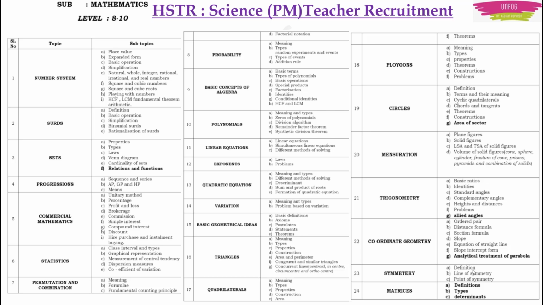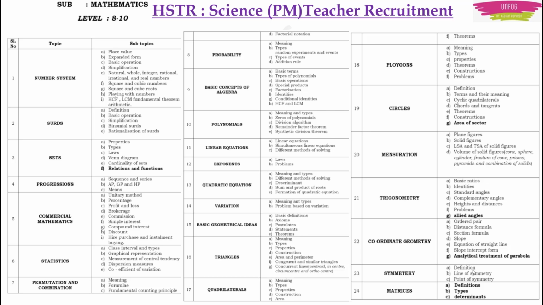So to kick start, you have 24 chapters, right? You can start with the tougher chapters. Easy chapters you can do within 1 or 2 days only. Actually, it is very easy. So easy chapters you can leave for now. Don't start with easy chapters. You decide which chapter is tough for you.